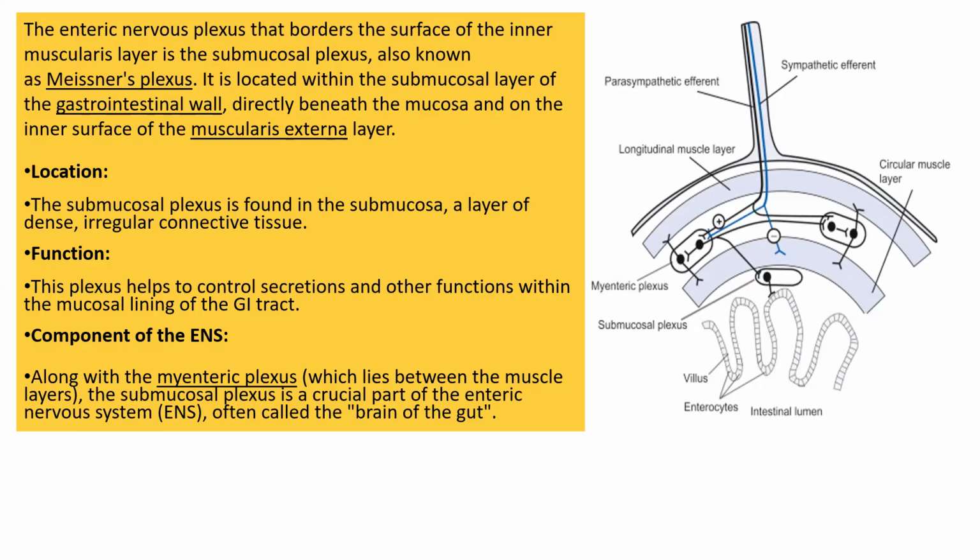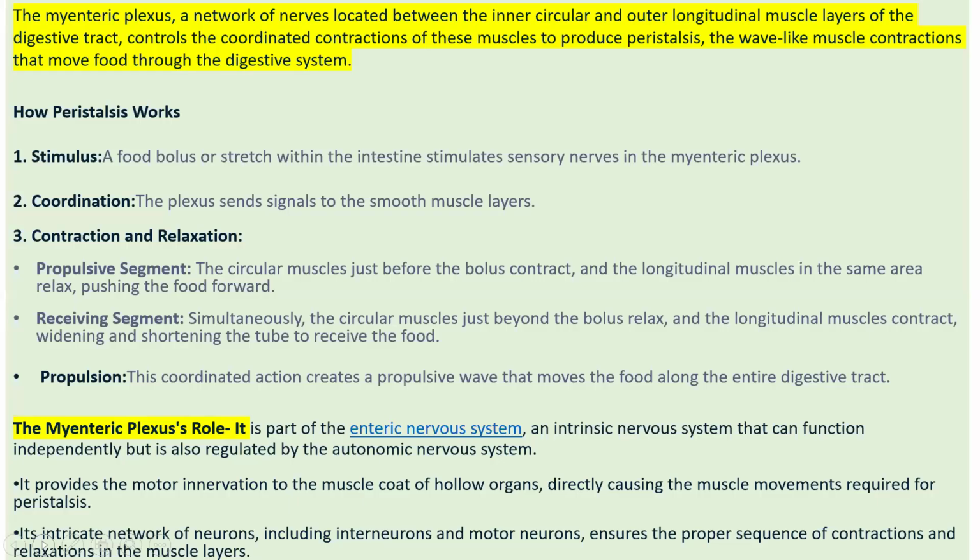It is a component of the enteric nervous system, along with the myenteric plexus, which lies between the muscle layers, the longitudinal muscle layer and then the circular muscle layer. The submucosa plexus is a crucial part of the enteric nervous system, often called the brain of the gut. There are many neurons in the gastrointestinal tract, known as the enteric nervous system.